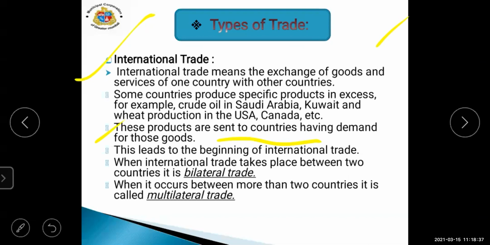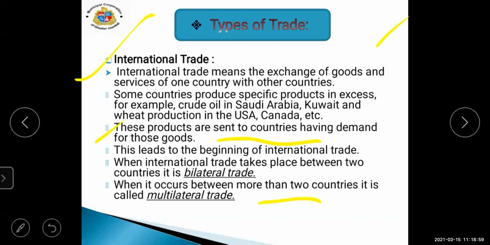This is the first step, the beginning of international trade. When international trade takes place between two countries, it is bilateral trade. When it occurs between more than two countries, it is multilateral trade.